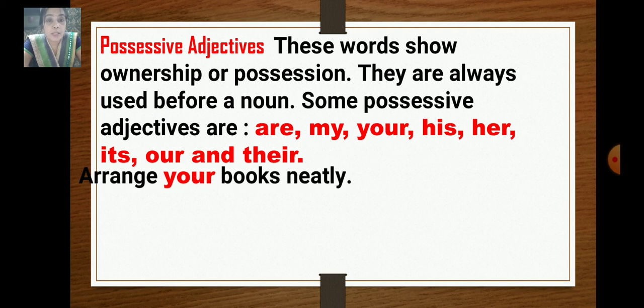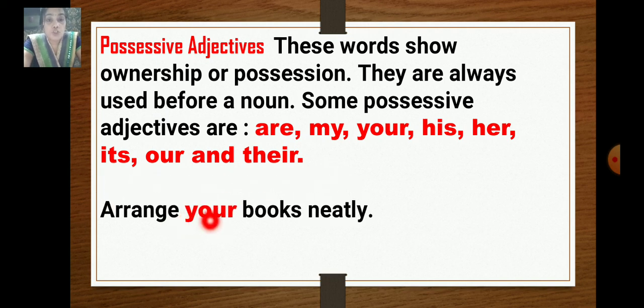Now examples. Arrange your books neatly. So whose books? Your books. These books belong to you. So it is a possessive adjective. It may be yours, mine, his, hers, ours. Whichever things belong or are possessed by them, that is a possessive adjective.